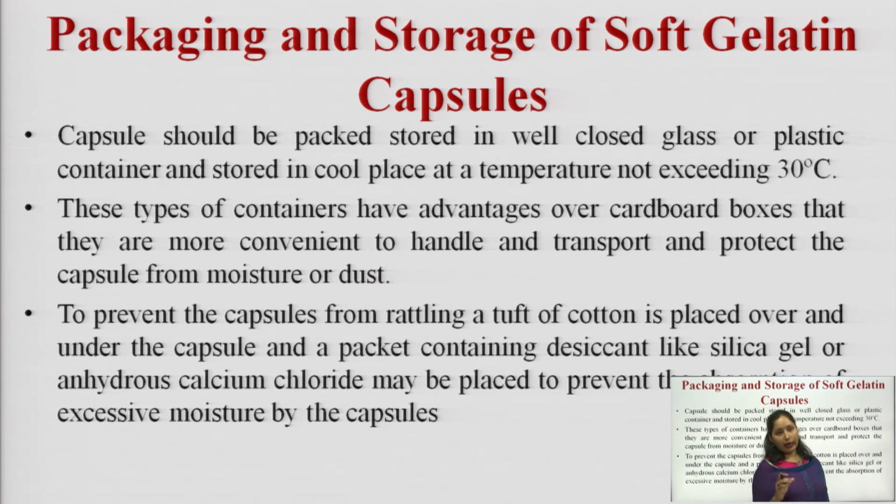So, to prevent rattling, we place a tuft of cotton along with the capsules so that the capsules do not rattle against each other. Along with that, we place a packet of desiccant, containing either silica gel or anhydrous calcium chloride, to prevent excessive moisture intake.